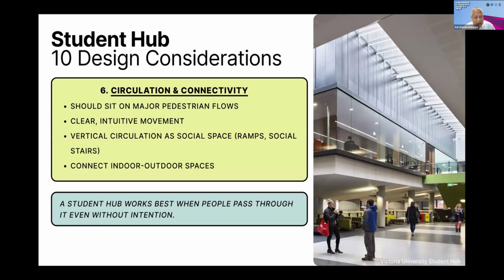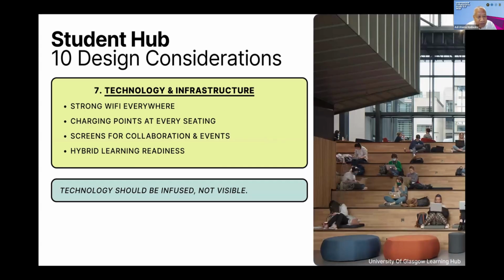A student hub would work best when people pass through it even without intention. So if we go to another place and then we pass it, and then we see there is something interesting here, that would be a good place for a student hub.